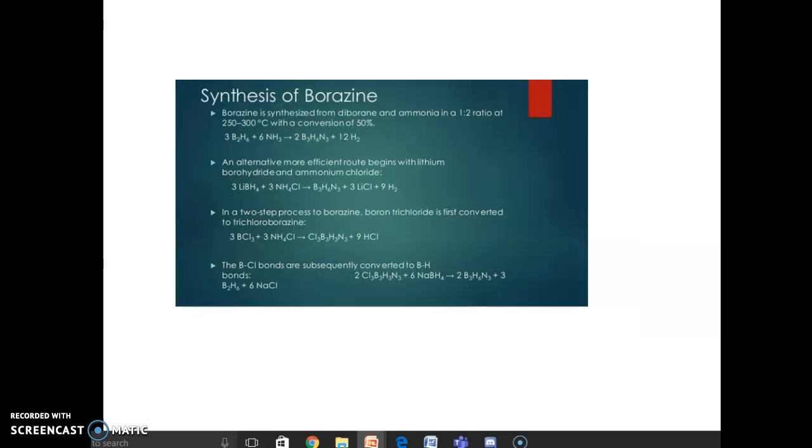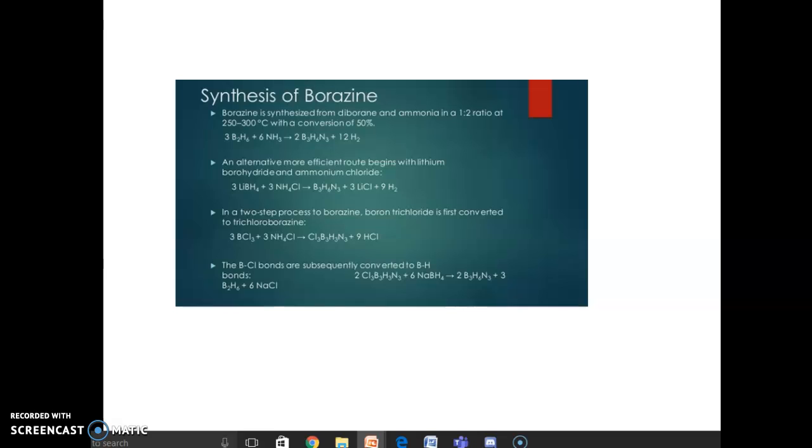Borazine is synthesized from diborane and ammonia in a 1:2 ratio at around 250 to 300 degrees centigrade with a conversion of 50%. That is 3B2H6 plus 6NH3 giving 2B3H6N3 plus 12H2. An alternative and more efficient route begins with lithium borohydride and ammonium chloride. That is 3LiBH4 plus 3NH4Cl giving B3H6N3 plus 3LiCl plus 9H2.